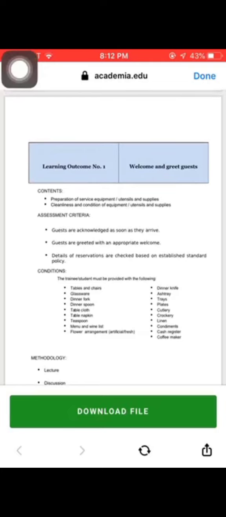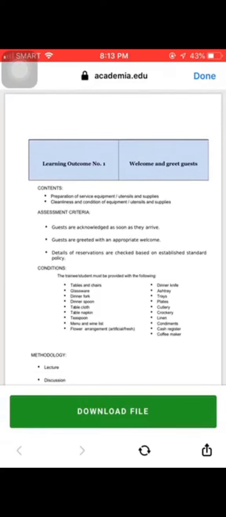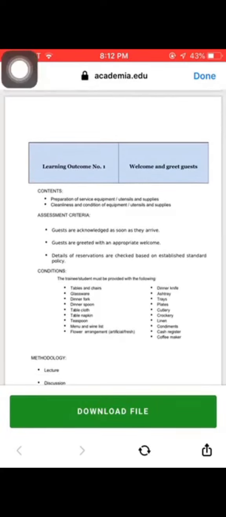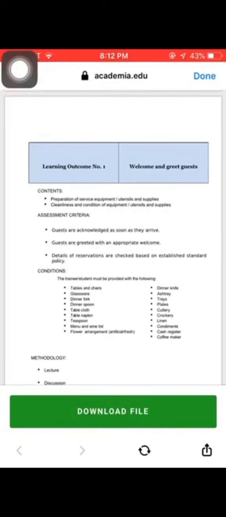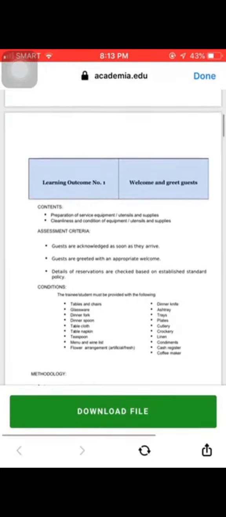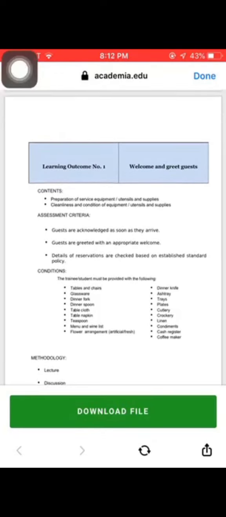Copy-paste lang. Next is the methodology, as is lang yan. Then the assessment method, also as is. Moreover is the definition of terms. These are uncommon words that you need to know if you want to work in a restaurant or hotel. Next is the info sheet, which is our main content, serves as the module. You can put pictures or objects to attract the reader or student to read this and also for their better understanding.